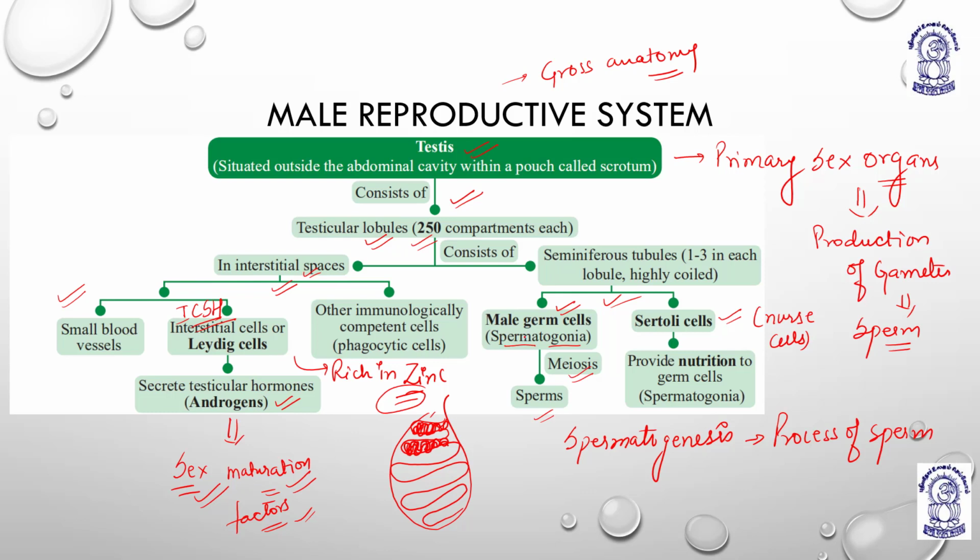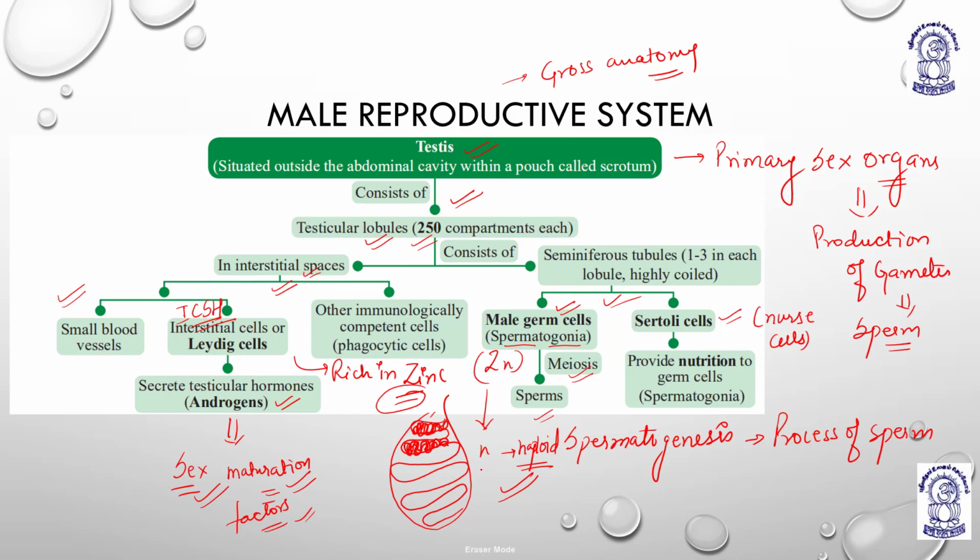A spermatogonia is 2n. What is 2n? Anyone? Diploid. Now it is going to make n, haploid. So 2n, the spermatogonia or sperm mother cell, is going to make a small n, which is haploid sperms. The process involves formation of 4 mature sperms when one spermatogonia undergoes the process of meiosis.